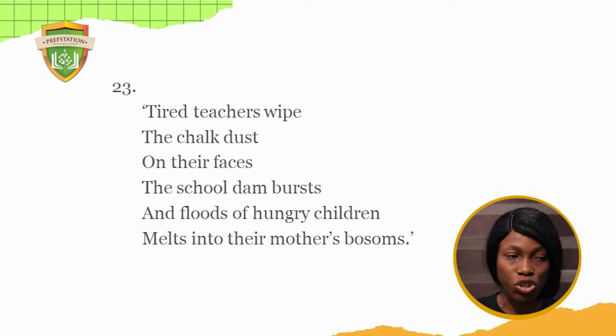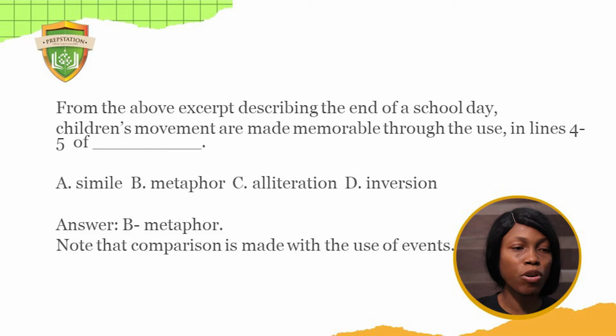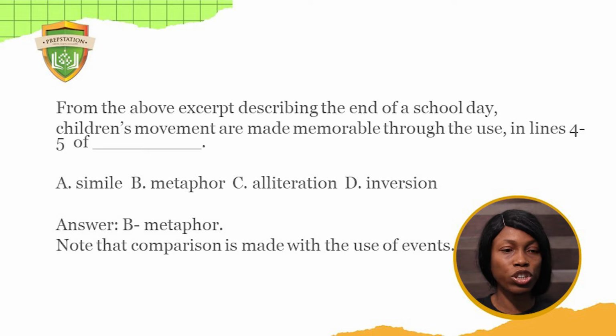The lines are running into each other, but at the same time, let's look at the question. It says, from the above excerpt describing the end of a school day, children's movements are made memorable through the use of what in lines 4 to 5 of the poem. Now let's look at lines 4 to 5. And floods of hungry children melt into their mothers' bosoms. A, simile. B, metaphor. C, alliteration. D, inversion. The answer is metaphor.